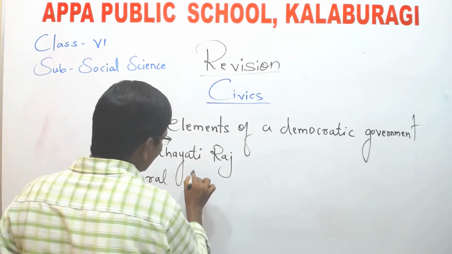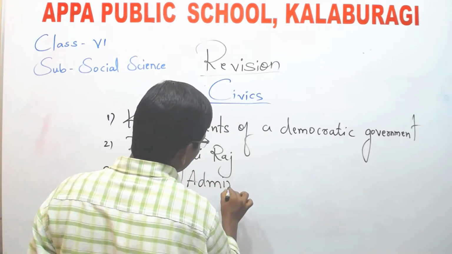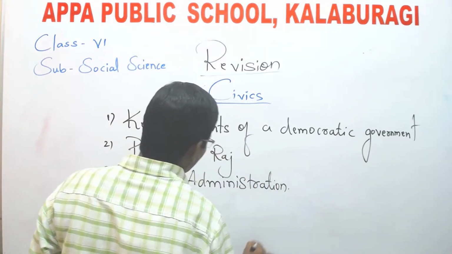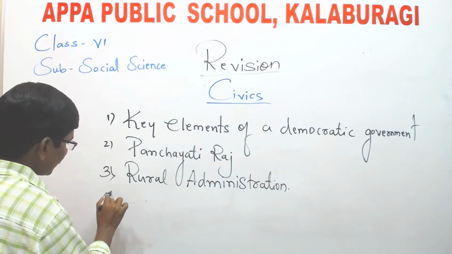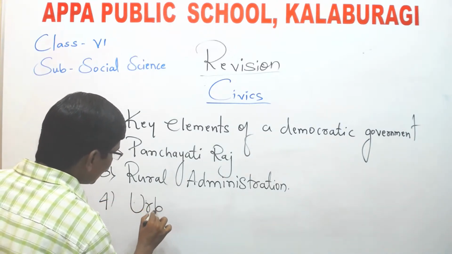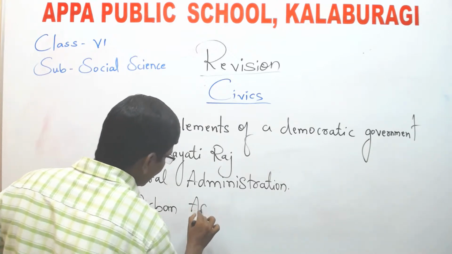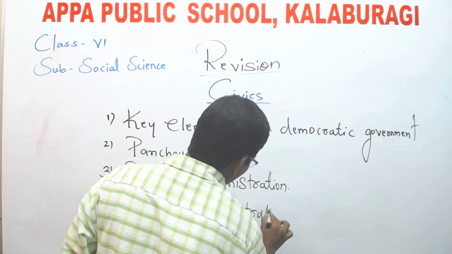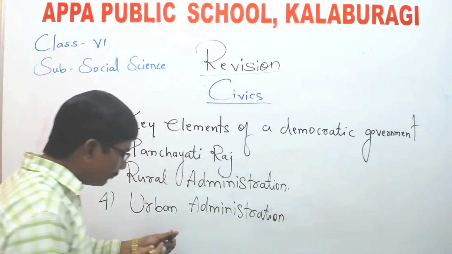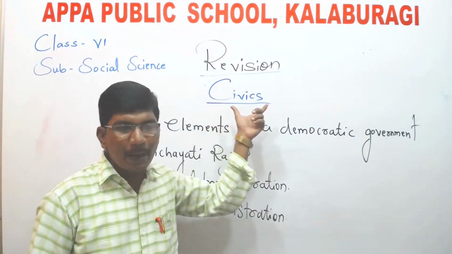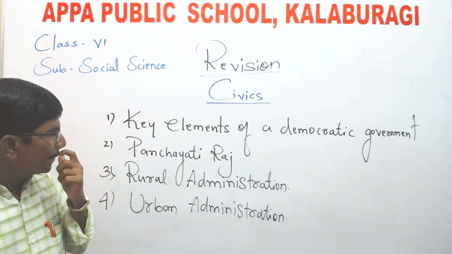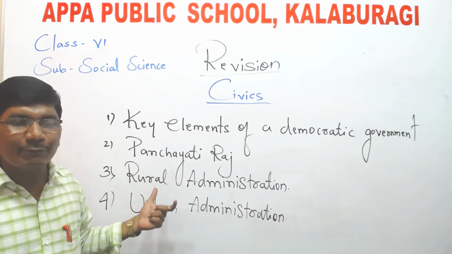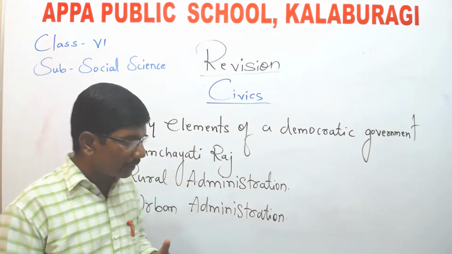And the last one is urban administration. These are the 4 chapters from the civics part. These 4 chapters you have to read and study for the annual examination.